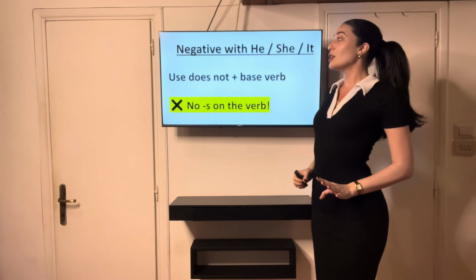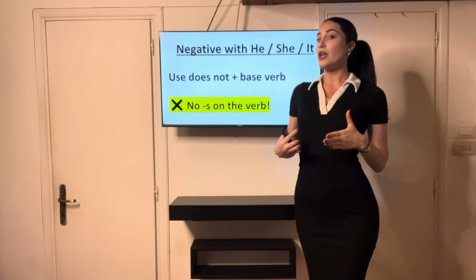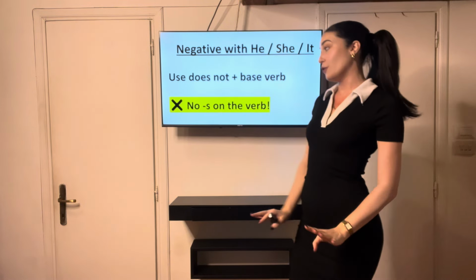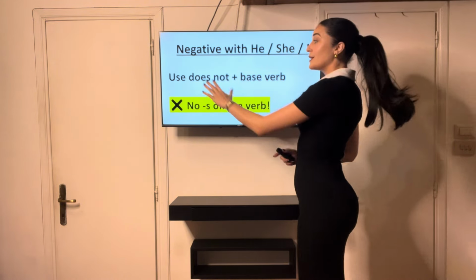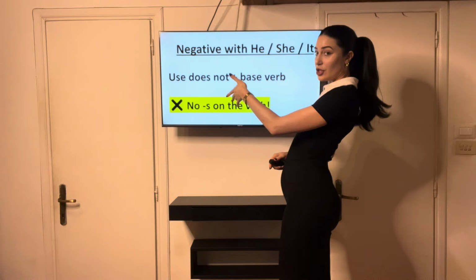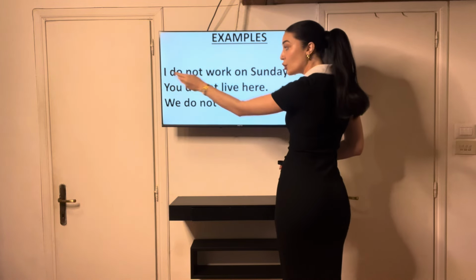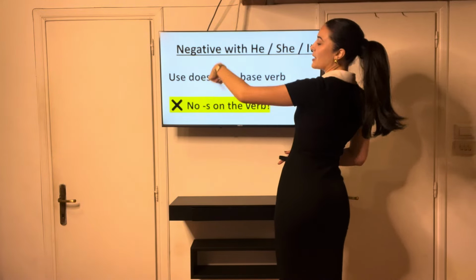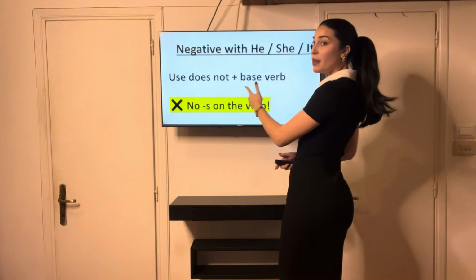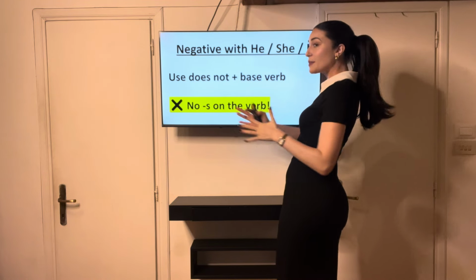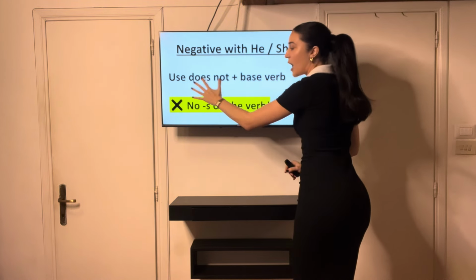Okay, let's have a look at negative when we're using he, she, it. Okay, this one kind of always changes, unfortunately. So you're going to use does not. Okay, so the only thing that changed was we're going from do not to does not. Okay, plus the base verb, short verb. So still the same, but different. Does not.